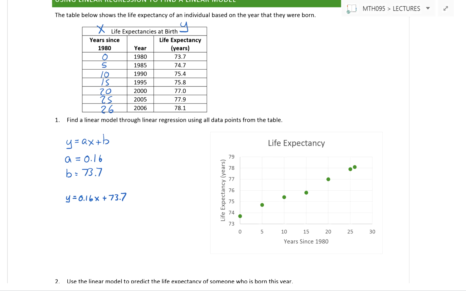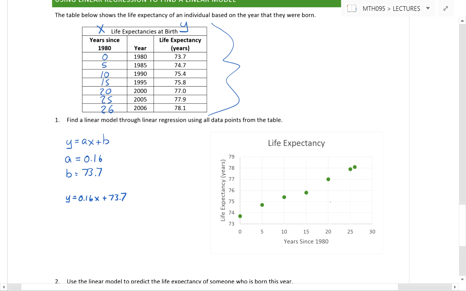If I were to only select 2 points from this graph, let's say I only pick these 2 points, a line through those 2 points doesn't model the rest of the data very well. Similarly, a line through these 2 points doesn't model the rest of the data very well. I want a line that doesn't necessarily go through any of the data points, but gets as close to all of them as possible. We can do it by hand, but it is incredibly intense.